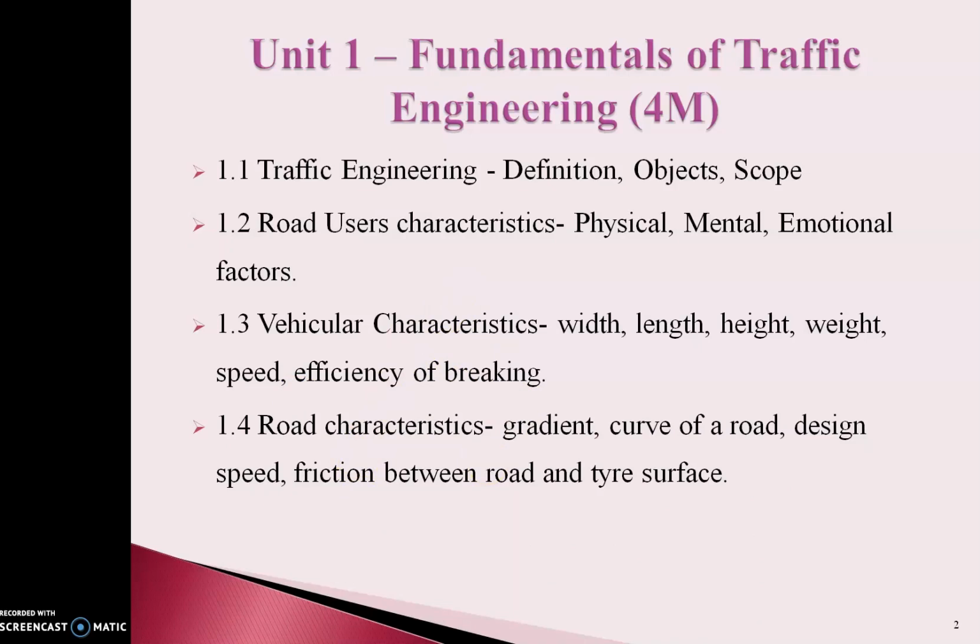In the earlier chapter, we concentrated on function and performance. In this chapter, we will study road characteristics according to the IRC specifications, or you can say component wise: what are the parts of the roads, and how the different parts connect with each other to form a complete road. In that, we will see gradient, curve of a road, design speed, and friction between road and tire surface, how much is allowable and how it is to be considered while designing any particular road.